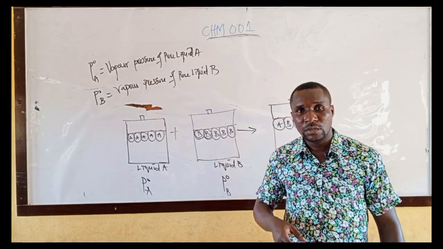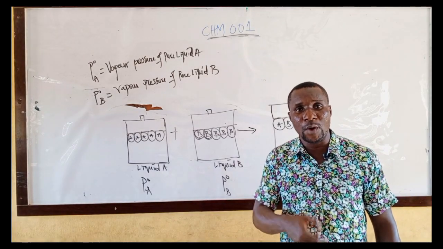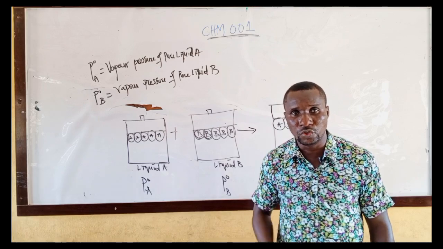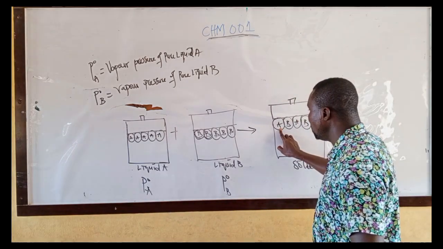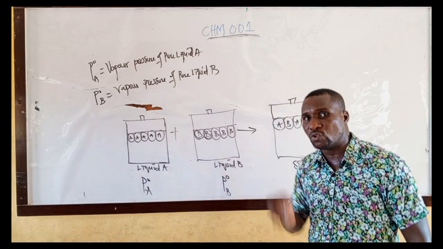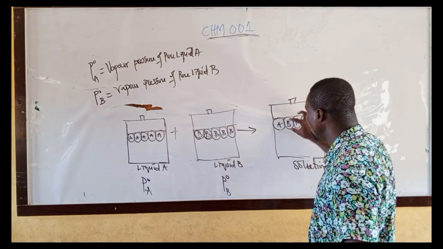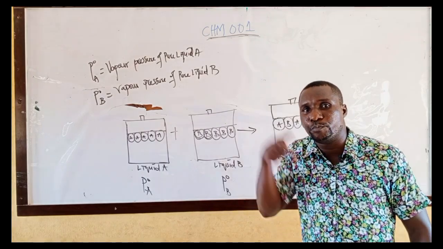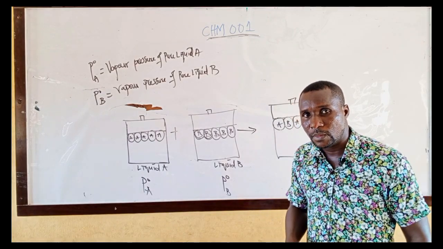The vapor of liquid A will exert its own pressure on the solution. The vapor of liquid B will exert its own pressure on the solution.